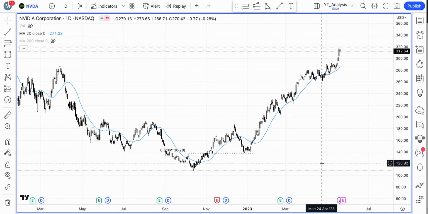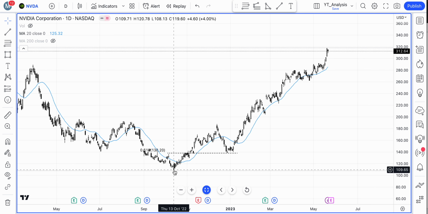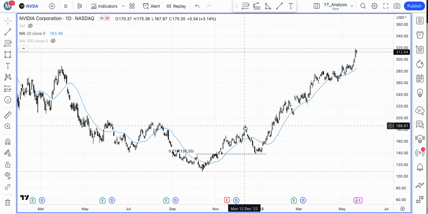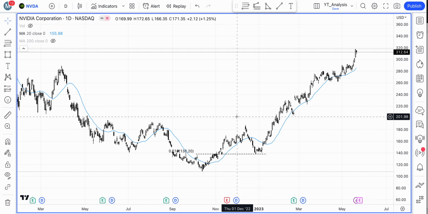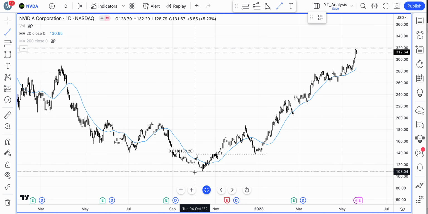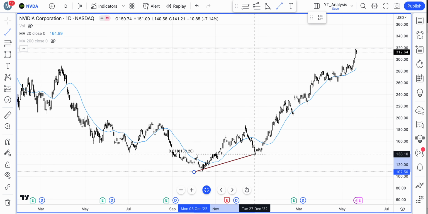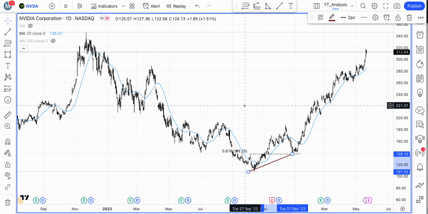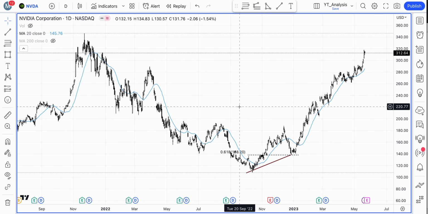So in fact, what this stock did was, when it started to rally in October, so 13th of October, that's when the majority of the US indices actually bottomed, staged a pretty impressive rally, formed a double bottom. If you look at the structural resistance on the left hand side, then it had a pretty good retracement, and that actually went right to the 61.8% Fibonacci retracement, and boom, there we go. And after that, it has had one heck of a rally.